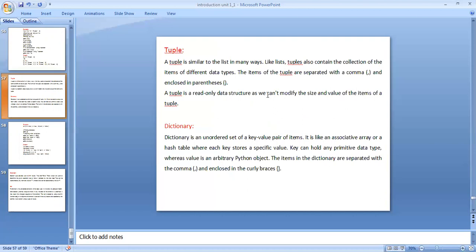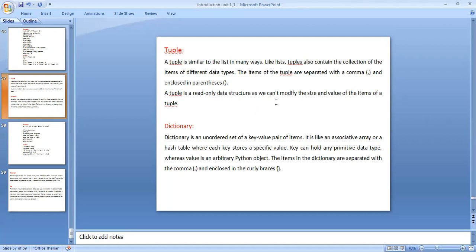The items are separated with commas and enclosed within parentheses. A tuple is a read-only data structure, as we can't modify the size and value of the items.